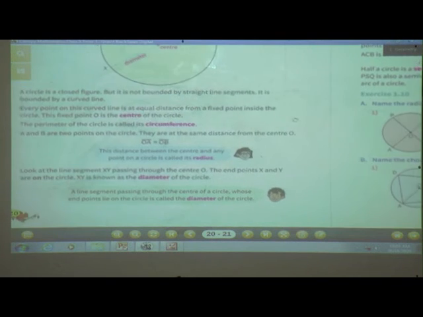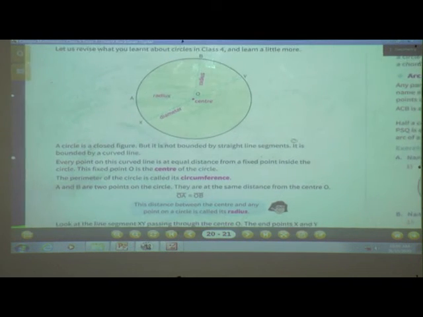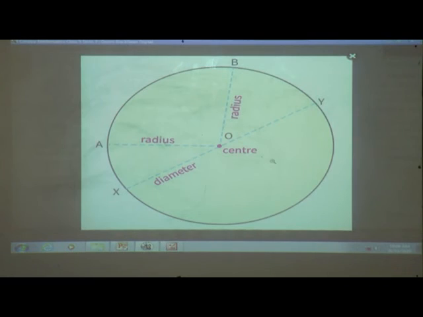Students, here see, as you know, this one is a circle. A circle is a closed figure. But it is not bounded by a straight line segment. It is bounded by a curved line. Students, every point on this curved line is at equal distance from a fixed point inside the circle. This fixed point O is the center of the circle.